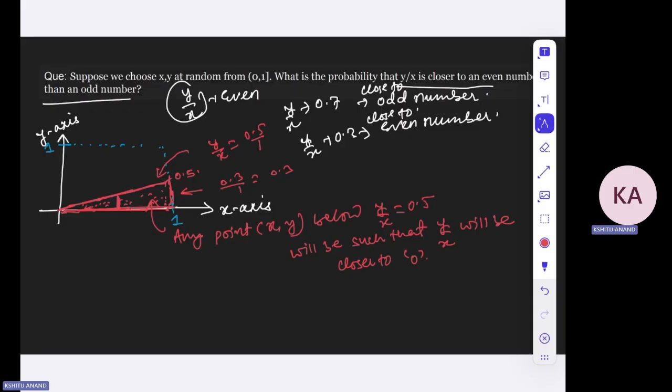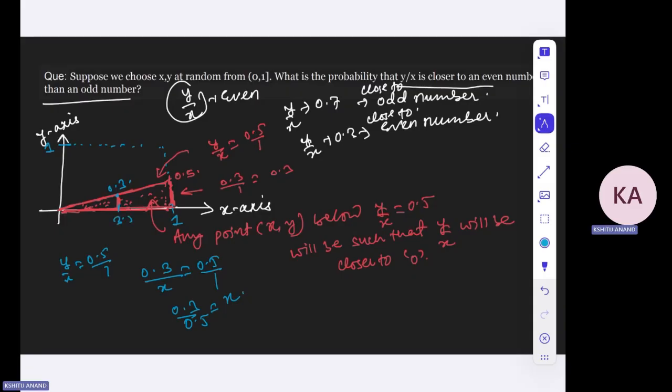Just notice that this region is that region. You might be wondering about the example 0.3 divided by 0.5, but that lies outside this region. So if y by x is 0.5, and you put y equal to 0.3, then it would happen at x equal to 3 by 5.